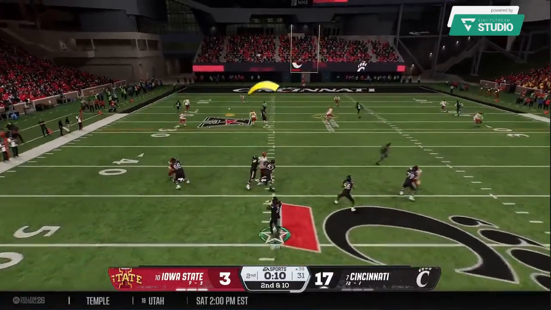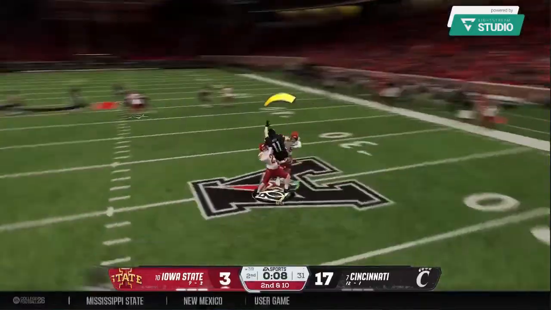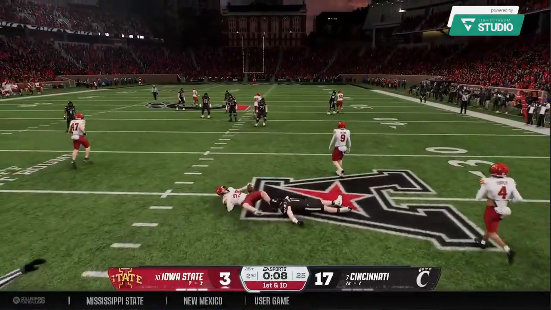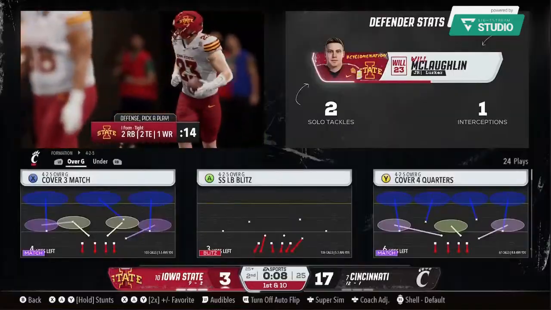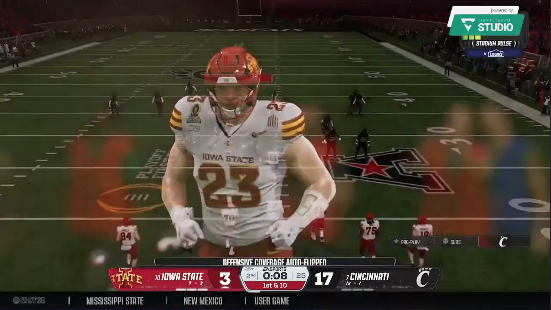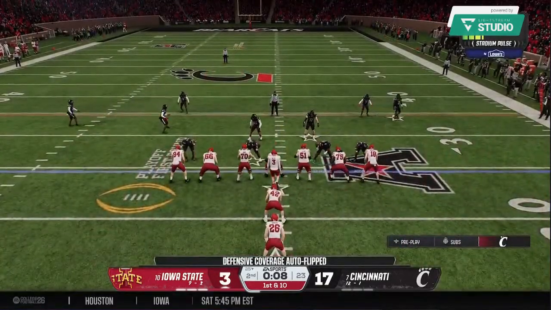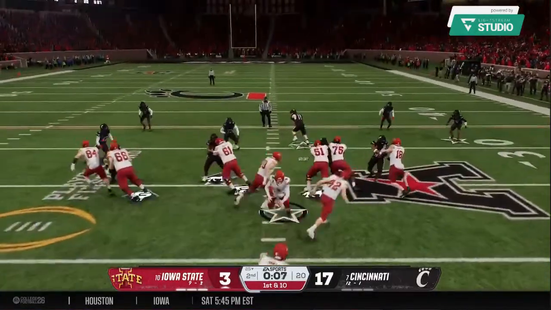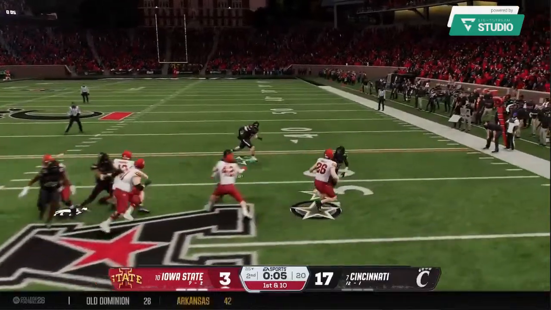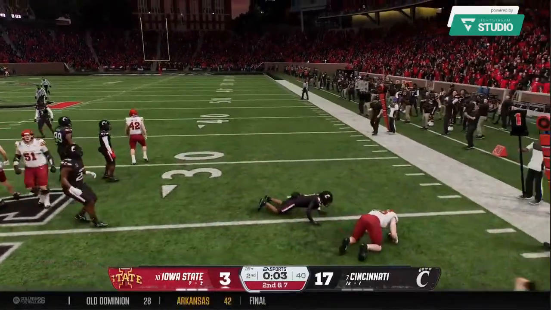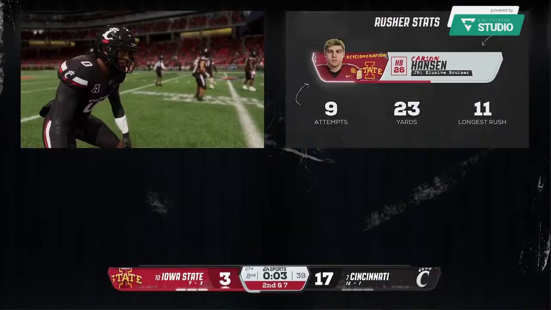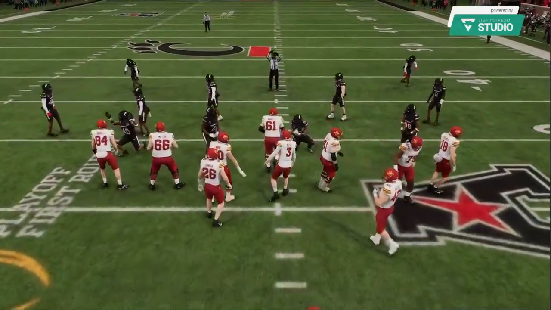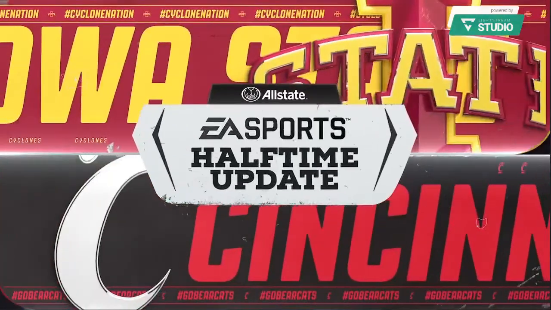They look to throw it here on second down. And the pass is intercepted as he throws into double coverage that time. He goes down quickly, but that's a takeaway for this defense. Important play. Very little time left, but perhaps they can run a couple of plays if they're very efficient here. That's a nice tackle there by the senior. And that will do it for the first half here.